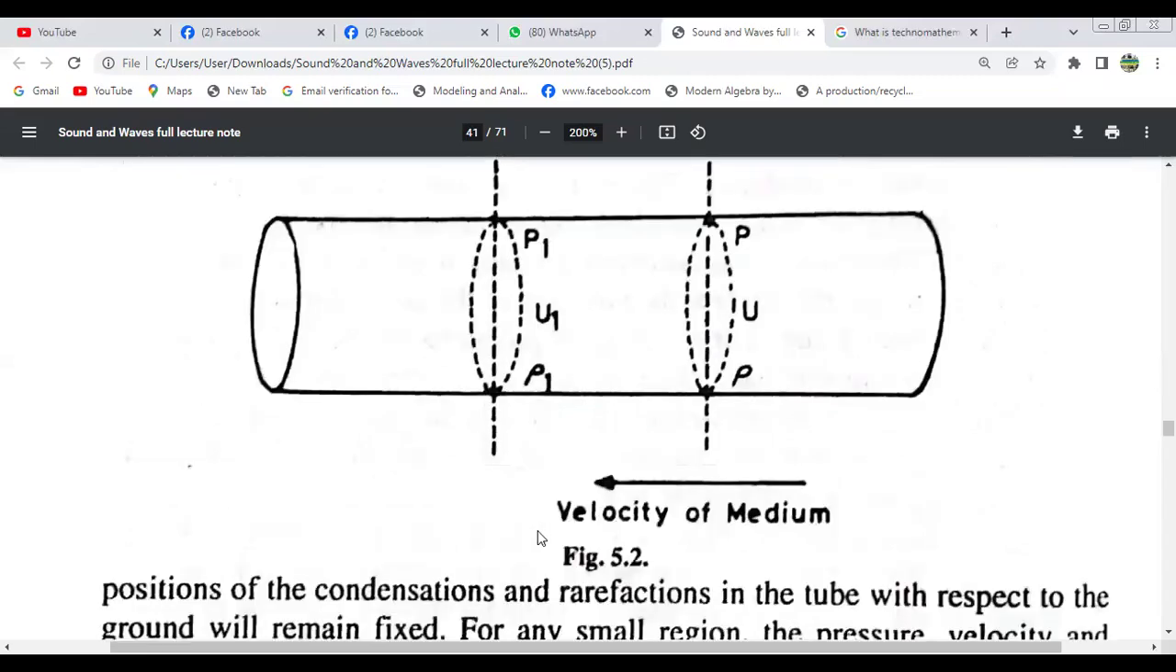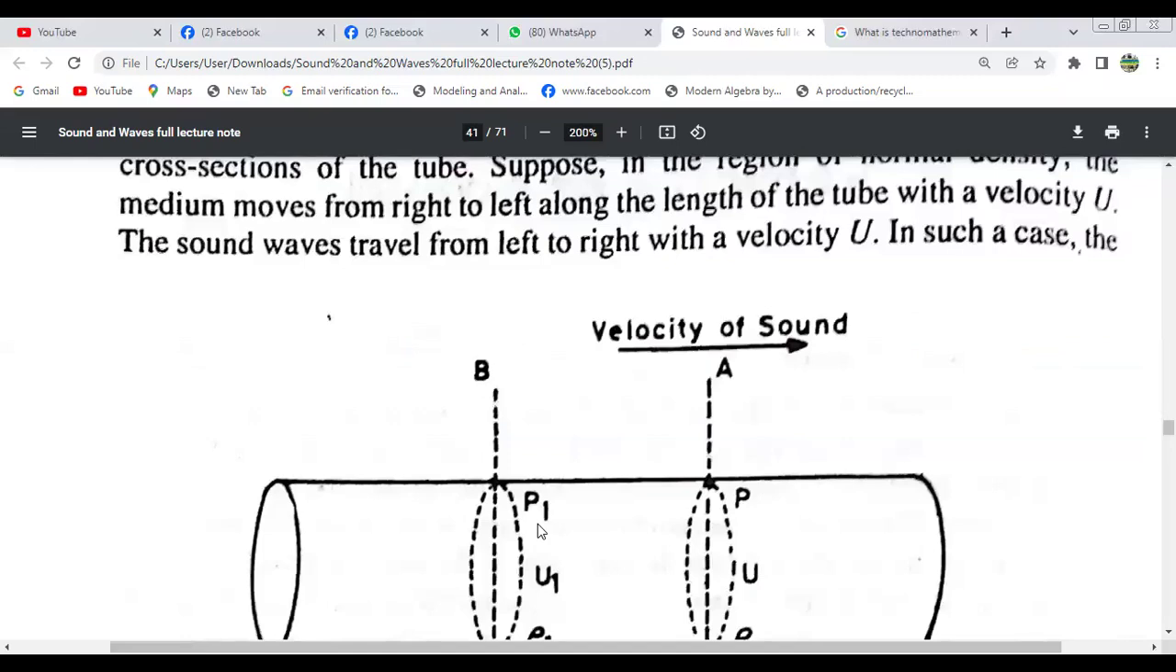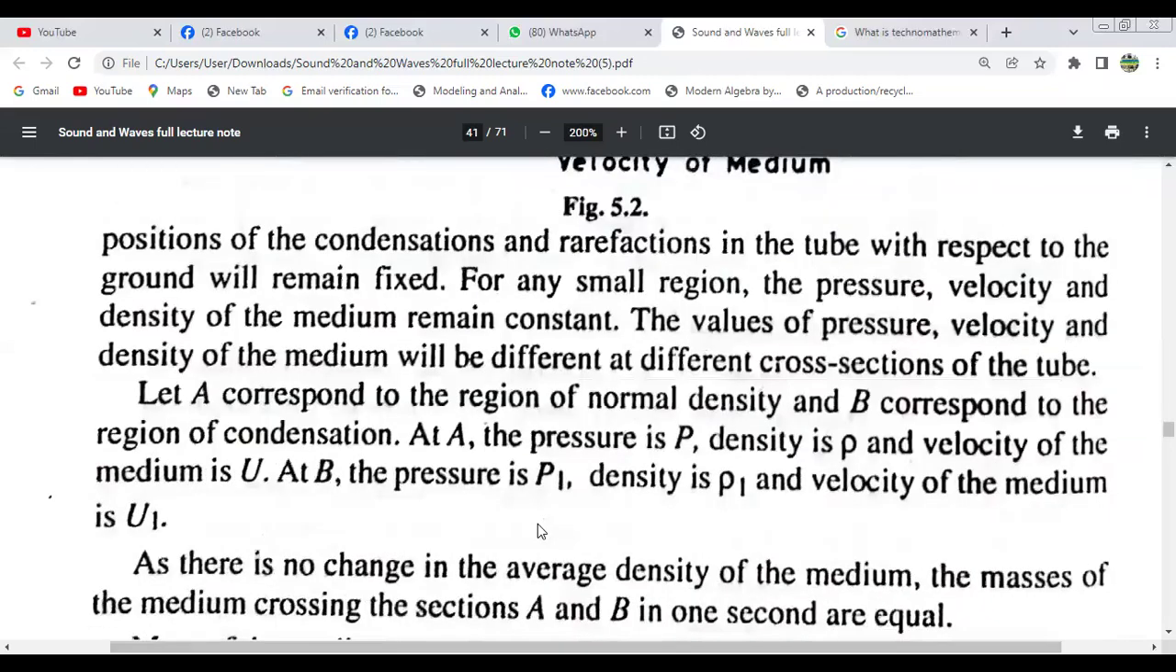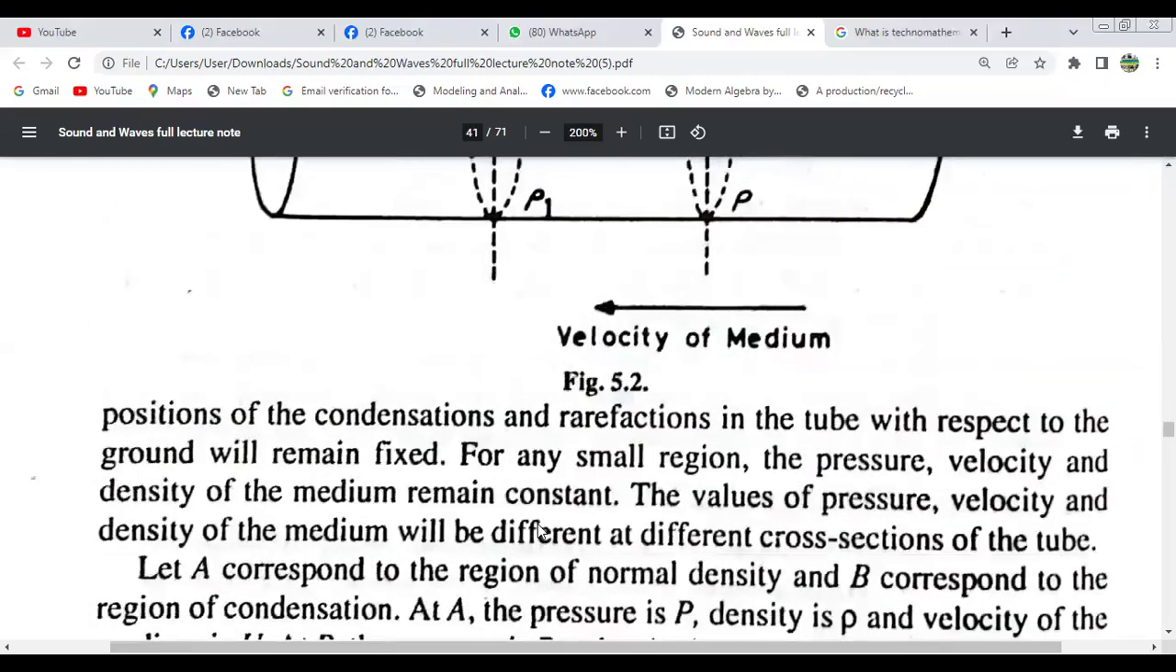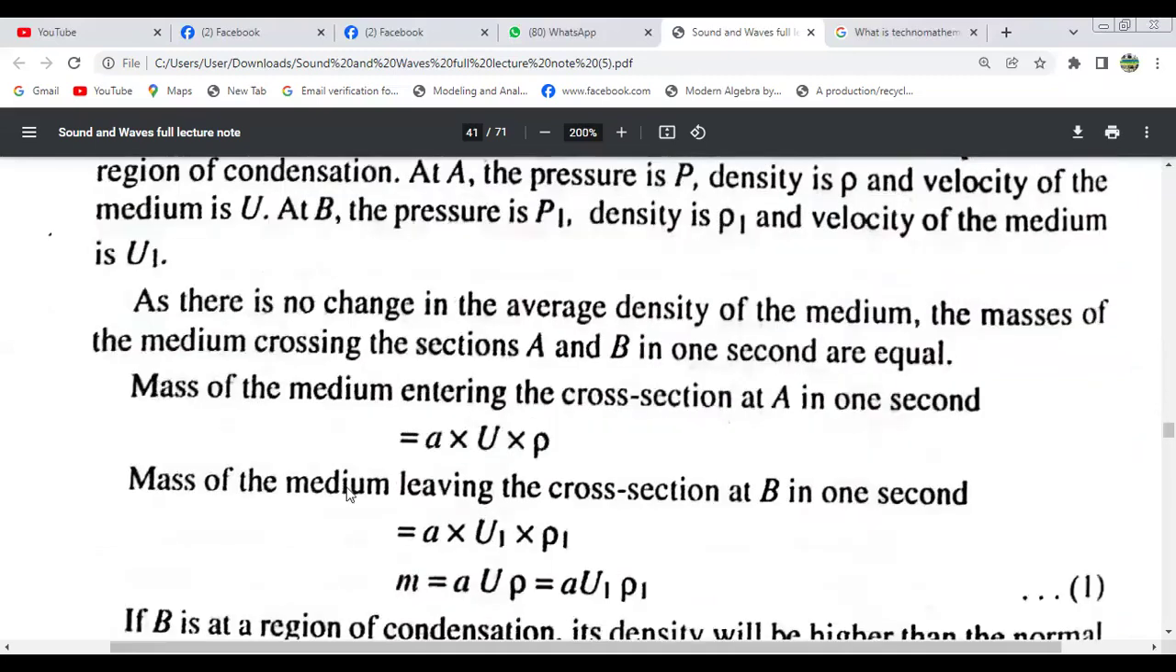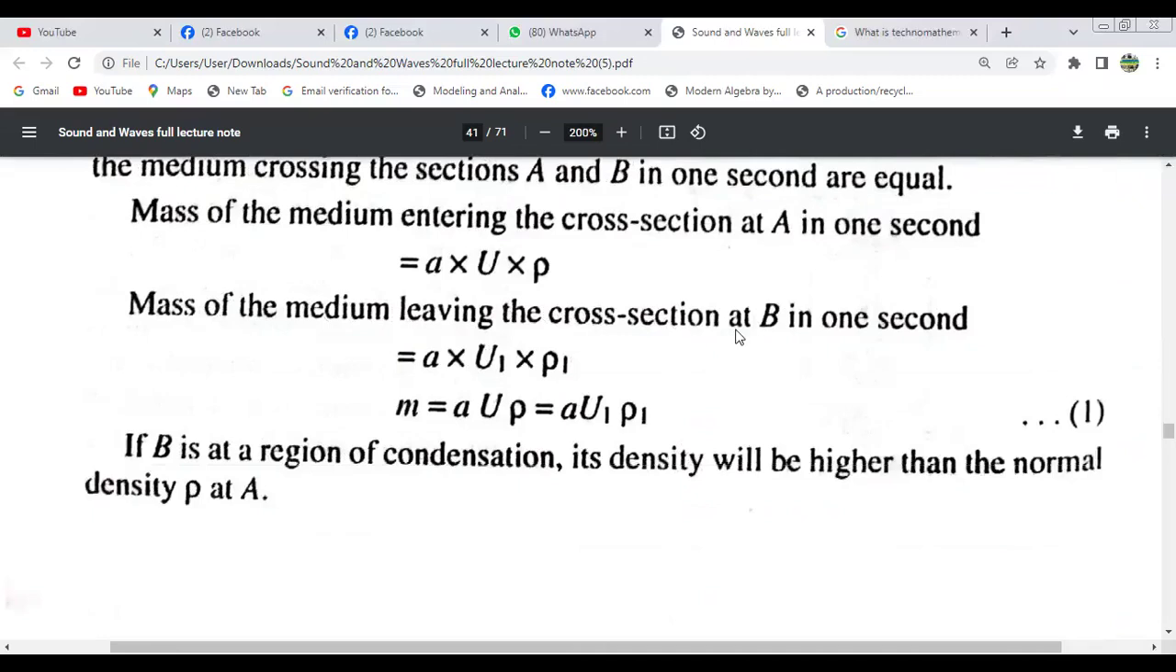We will try to find out the velocity of sound. Now, this is the position. As there is no change of the average density of the medium, the masses of the medium crossing sections A and B in 1 second are equal. So the mass of the medium entering cross section A will be AUρ, and the mass of the medium leaving the cross section will be AU1ρ1. So mass equals AUρ.